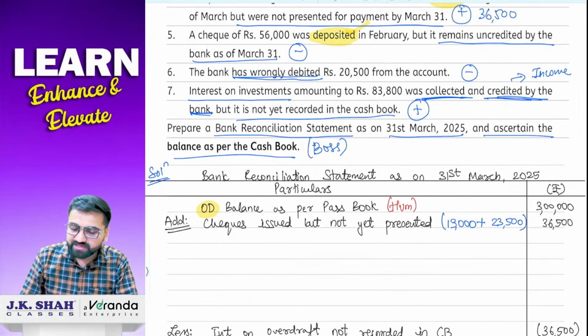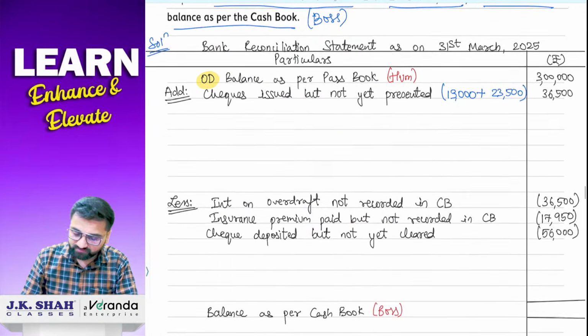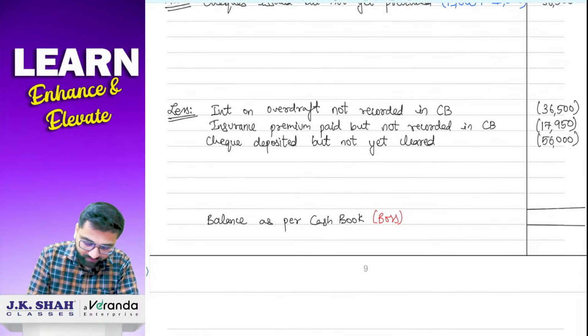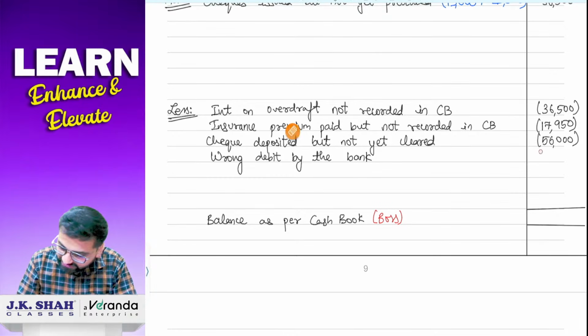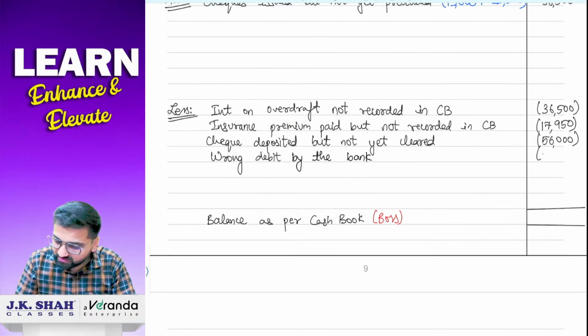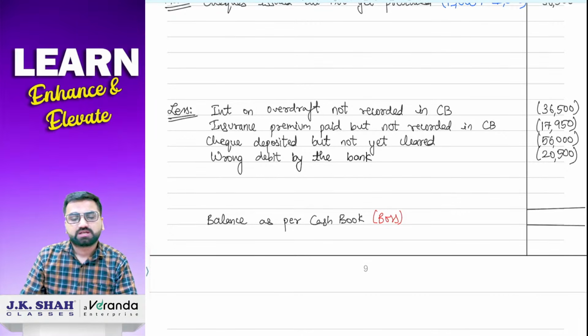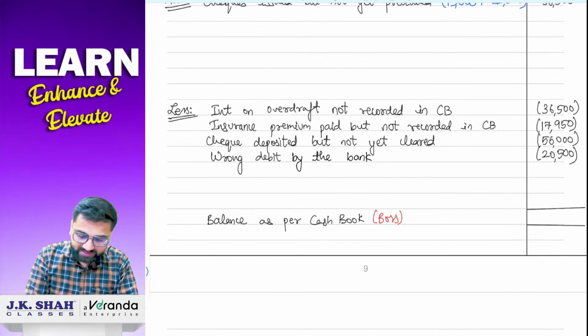Bank has wrongly debited 20,500 from the account. So again less में लिखना है वो. तो less में जाके लिखो wrong debit by the bank. It is how much? 20,500. Done.